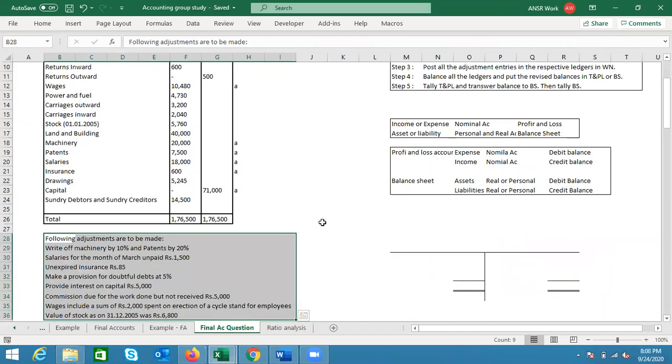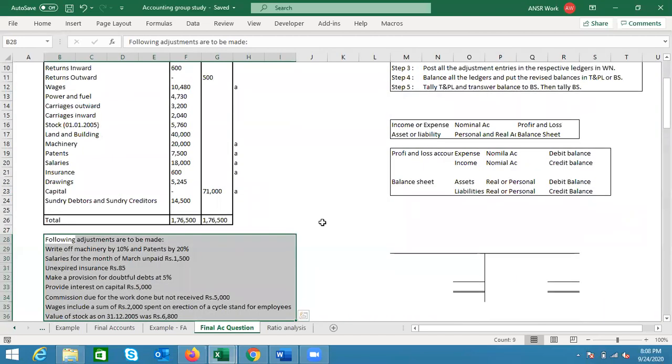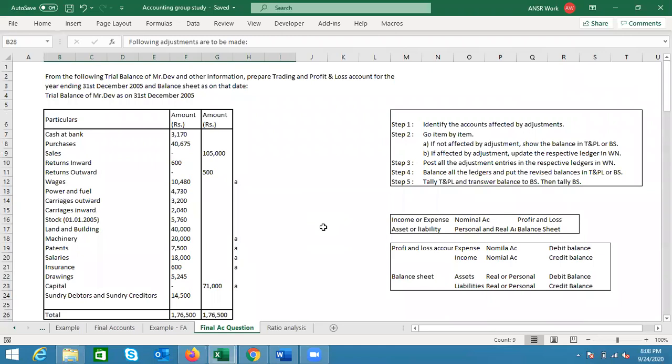Now, when I say solving this question, what we are actually doing is preparing the balance sheet and profit and loss account. If I remember, the concept was the profit and loss account gives us the net profit and the balance sheet gives us the wealth of a particular company. If you want to know how much profit a company has made during the year, you look at the profit and loss account. If you want to know how much property, how much investments, how much liabilities a particular company has, meaning how much wealth a company has, you look at its balance sheet.